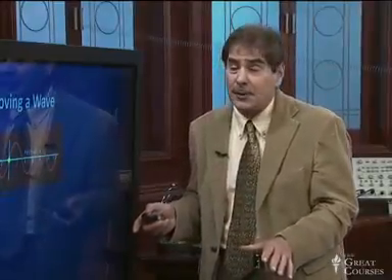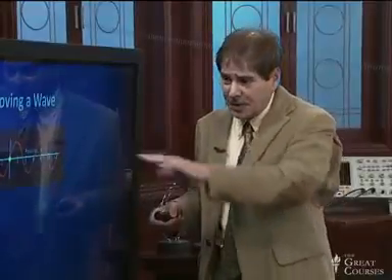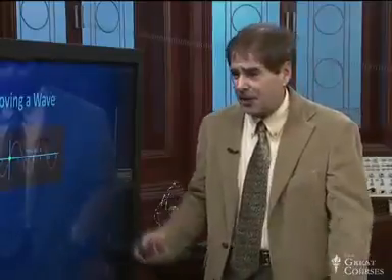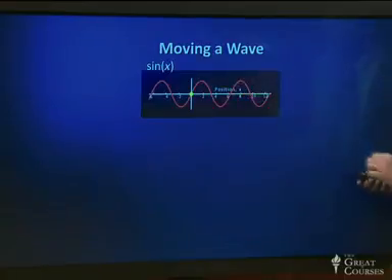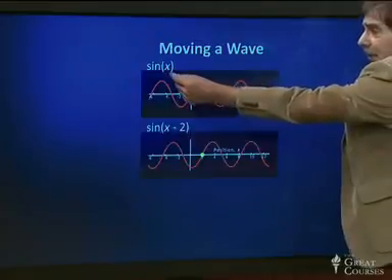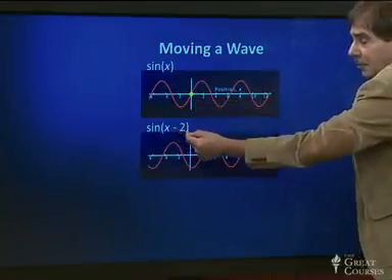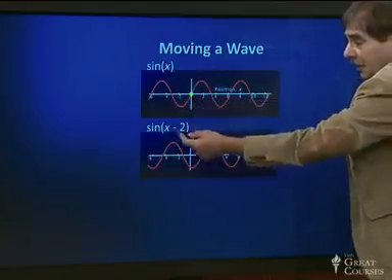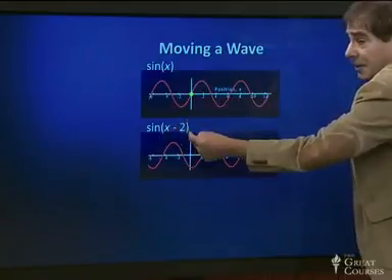Waves don't have to be sinusoidal, but it turns out you can make any kind of wave out of a sequence of sinusoids. So I'll just pretend waves are all sinusoidal. It doesn't really make any difference. It doesn't lose any generalization. If I wanted to plot sine of something else, for example, suppose I plotted sine of x minus 2. What does that do? It takes the place where x was 0, and it moves that to when x equals 2, because sine of 0 is 0, but 0 occurs in this case when x is equal to 2.